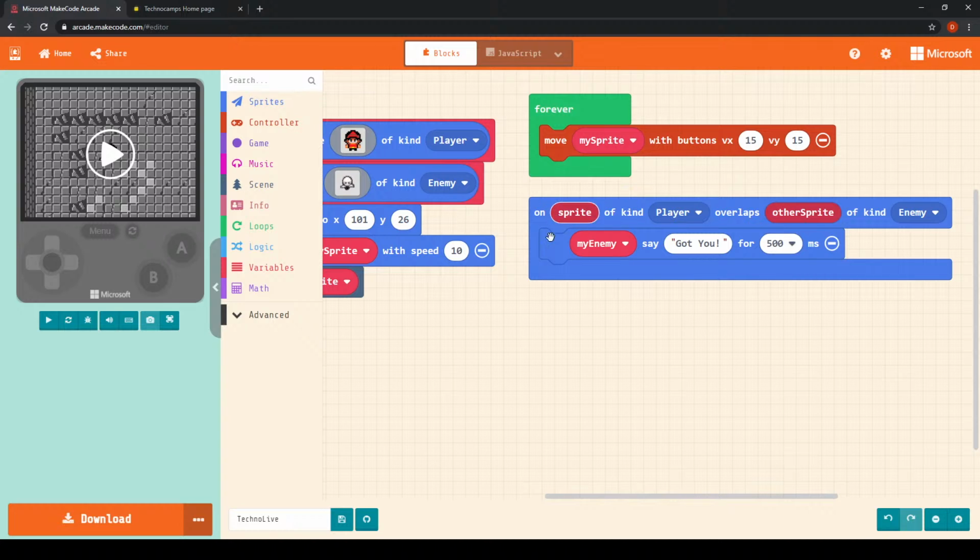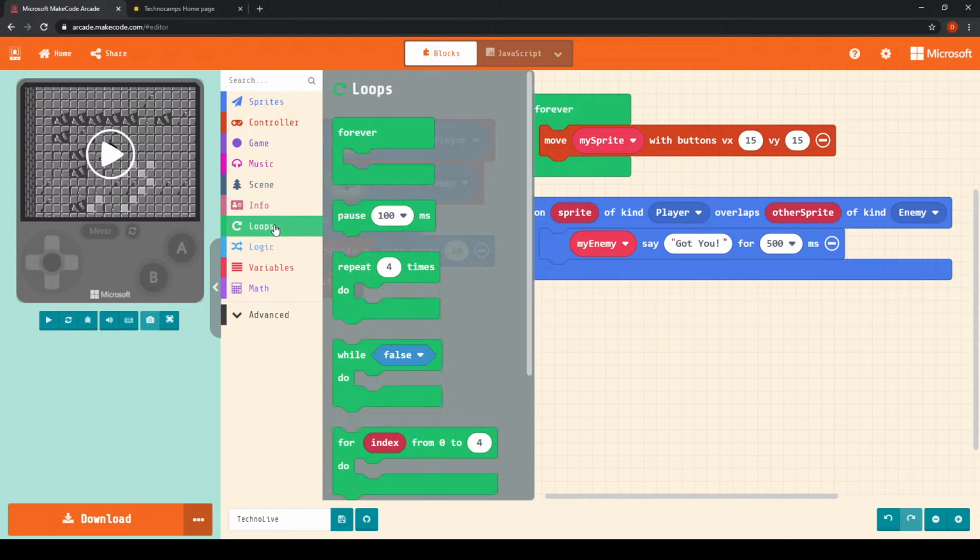And before the game restarts, I would like there to be a little bit of a pause between when the enemy says got you and when the game restarts, so that we have enough time to register that the game has ended before it restarts again. Now some of you might have noticed earlier that inside of the loops menu we have this block that says pause 100 milliseconds.